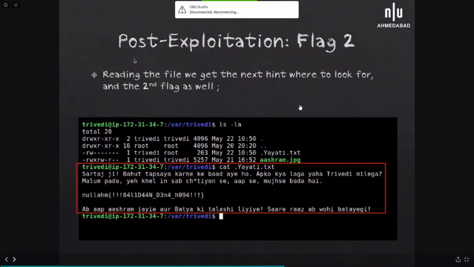When you open yayati.txt, that is the second flag, you will see that the next thing you have to do is find Bhatia, the third user. There is a hint that you have to go to Ashram, and there was also a file named ashram in that same folder.